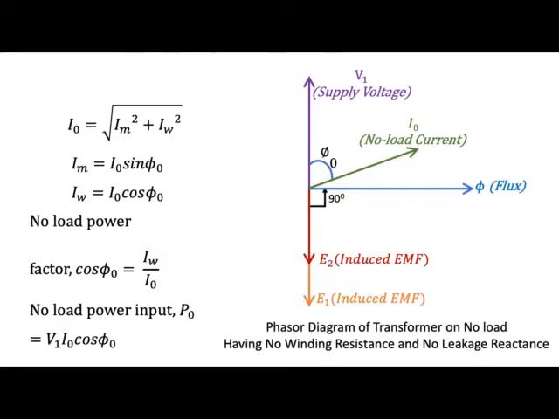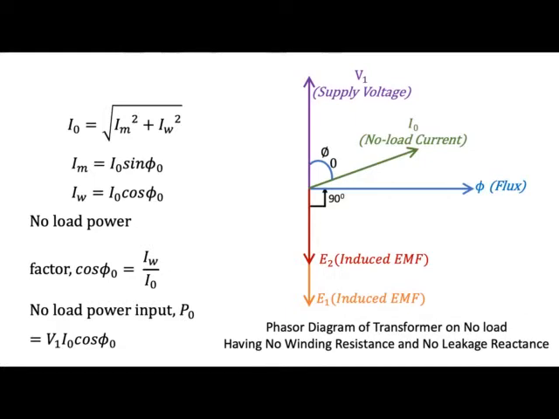The permeability of the material is not infinite, but it is a practical transformer having some value of mu r, and mu 0 is constant. Therefore, this no load current will lag the supply voltage by an angle phi 0, which is close to 90 degrees, but not exactly 90.